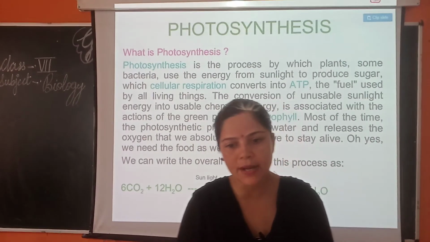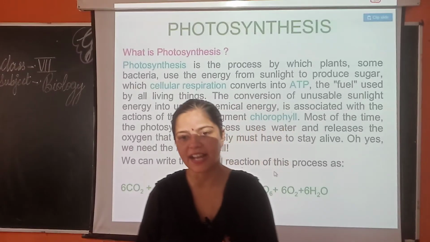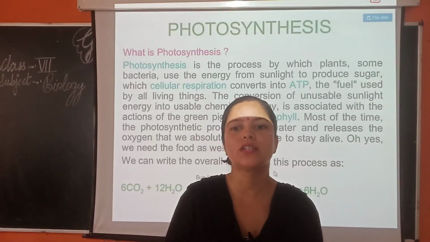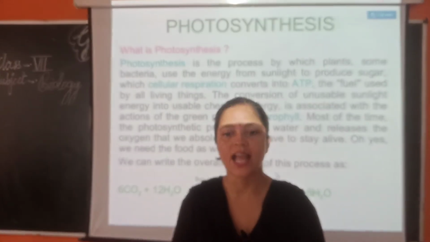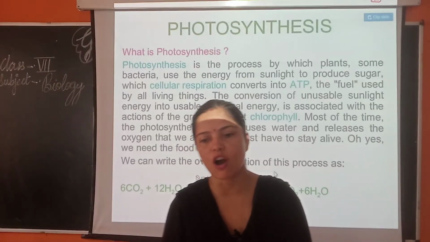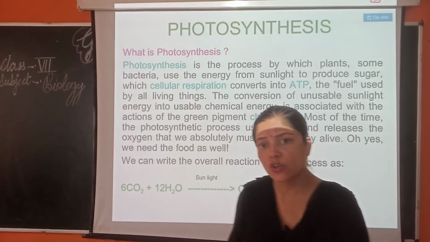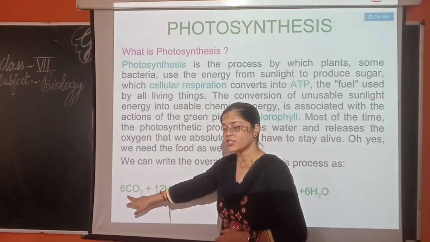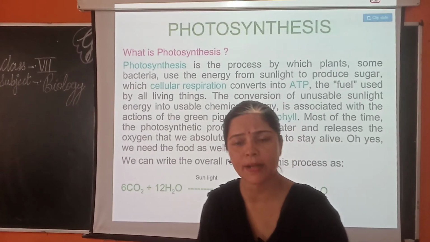Plants use carbon dioxide that enters the leaf through the stomata, and water that is absorbed by the roots as raw materials, and sunlight as a source of energy to prepare food in the presence of chlorophyll. From where do they get the carbon dioxide?